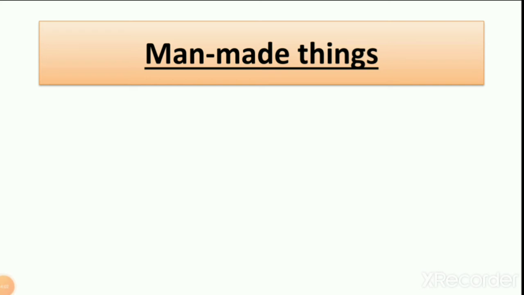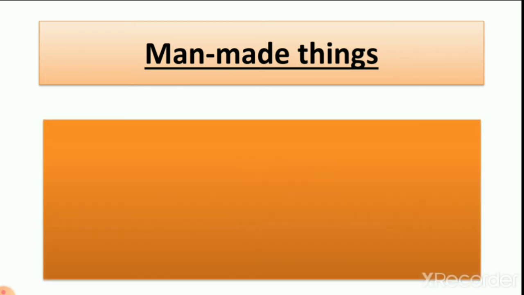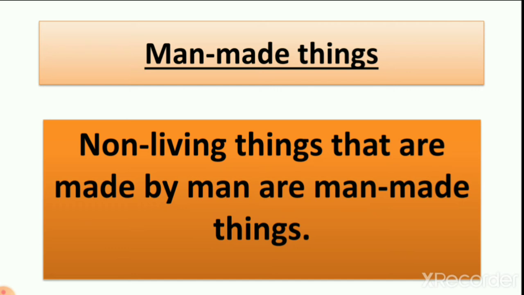Then next is man-made things. So what are man-made things? Things that are made by man, that which we can make. So non-living things that are made by man are man-made things. Man-made things are non-living. We cannot make living things.